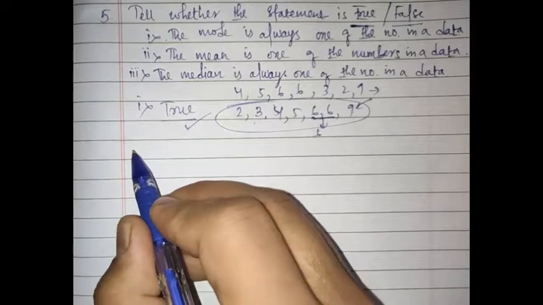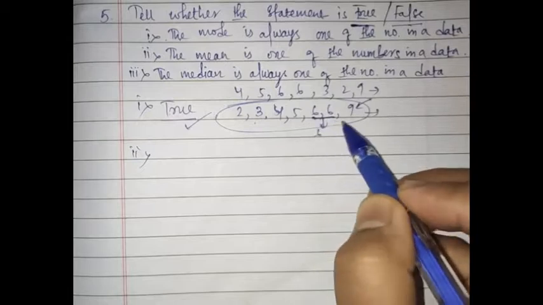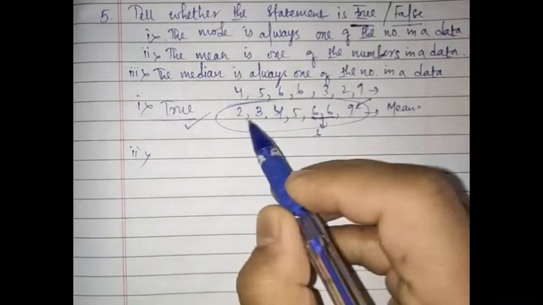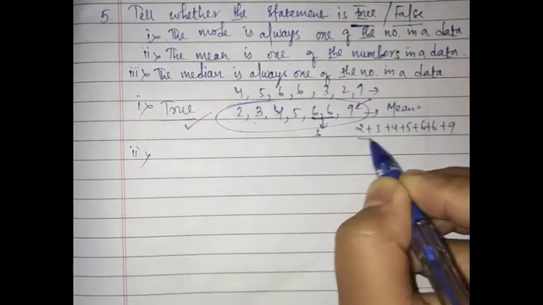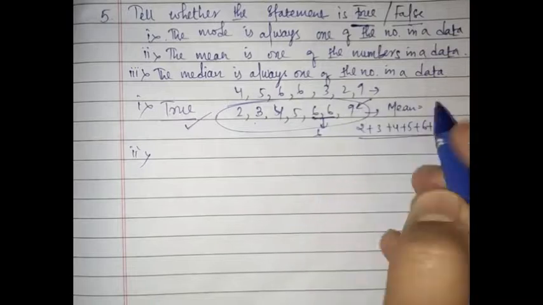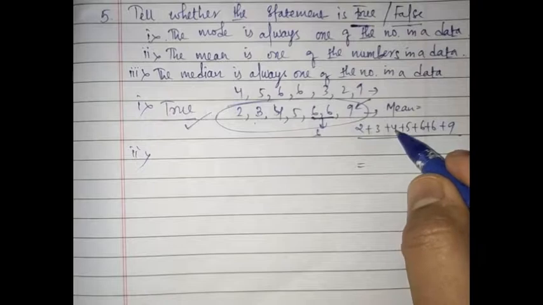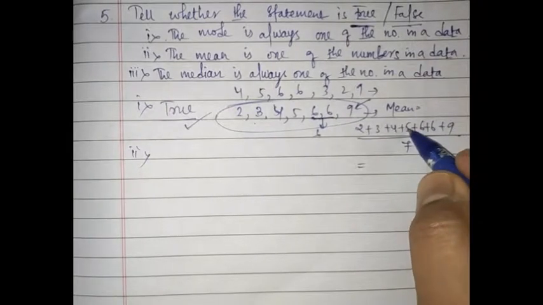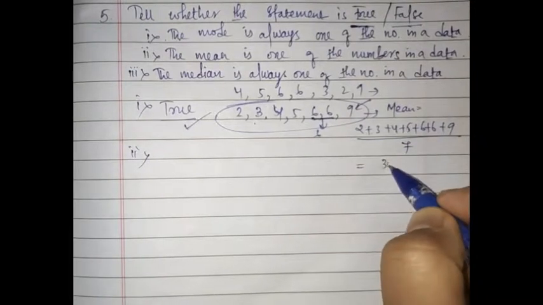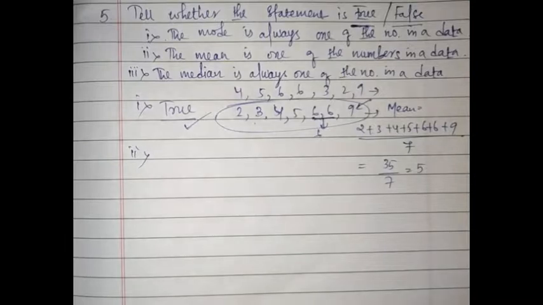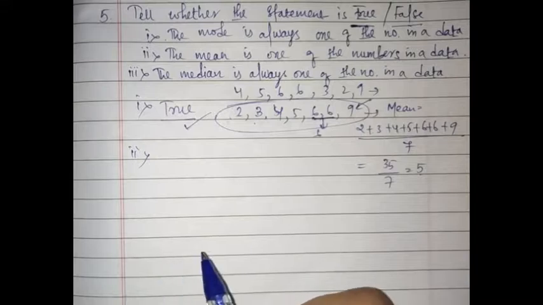Okay, so next question: the mean is one of the numbers in a data. So among this data, if we have to find the mean, what are we going to do? 2 plus 3 plus 4 plus 5 plus 6 plus 6 plus 9 divided by 7 observations, right? First of all add this. 2 plus 3 is 5, 5 plus 4 is 9, 9 plus 5 is 14, 20, 29 and 35. 35 divided by 7, it is 5, since 7 fives are 35. So luckily you are getting the mean value from inside this data only, right?